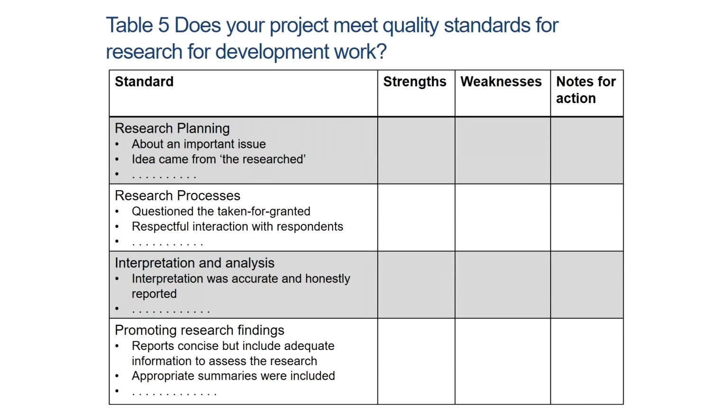With regard to interpretation and analysis, some of the standards that need to be kept in mind are whether interpretation was accurate and honestly reported or not, whether analysis included consideration of alternative interpretations, what was the broader policy context, the wider research findings, and so on. With regard to promoting research findings, reports must be concise but include adequate information to assess the research. Appropriate summaries must be included. Recommendations must arise from the findings, and findings may be fed back to the research in appropriate ways, and so on.